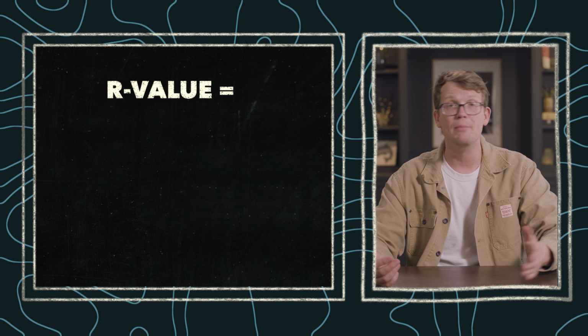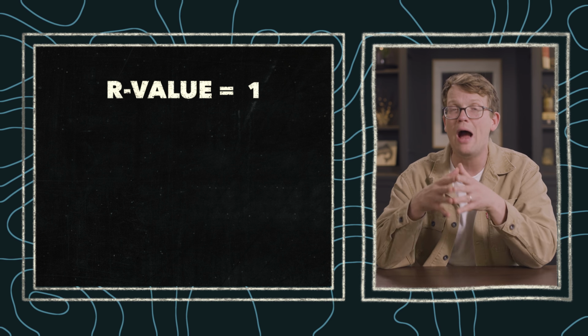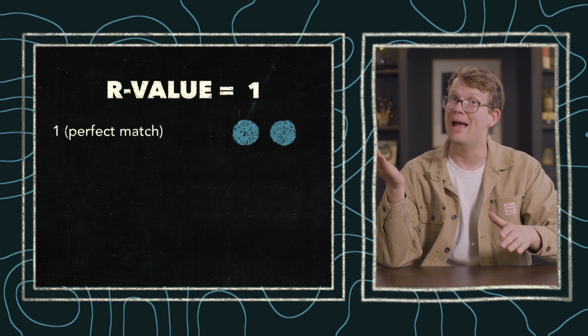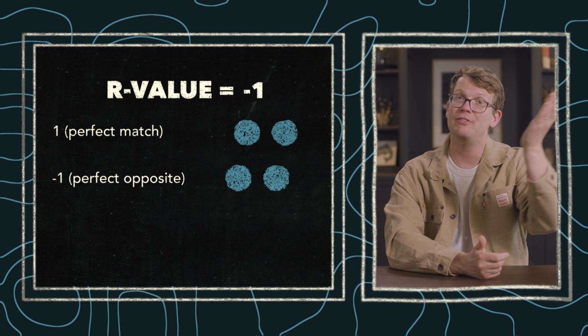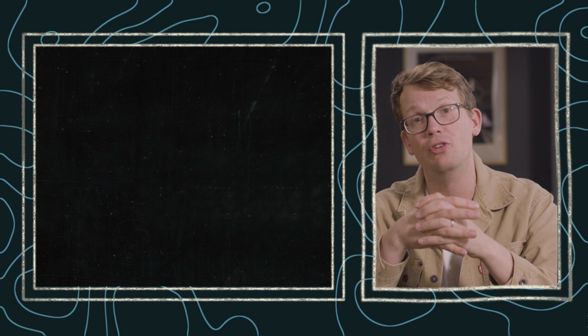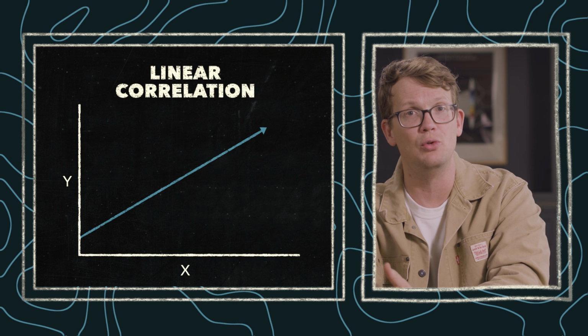A correlation between two variables can be loose or it can be tight, which we quantify with their R value. It's a number from -1 to 1 that shows how tightly two things move together. 1 means a perfect match, -1 means perfect opposite, and 0 means no connection. The simplest kind of correlation is linear between just two variables.